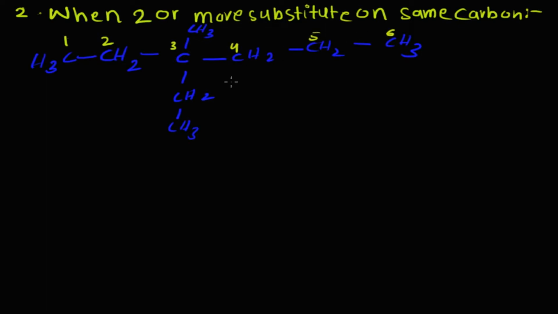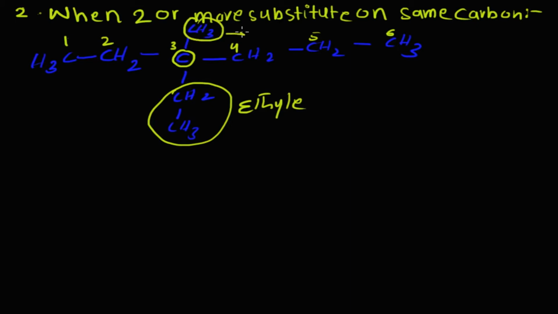If we start the numbering from here, 1, 2, 3, 4, 5, 6, the same numbering also applies here. So we see there are two different groups on the same carbon. This carbon 3 has the ethyl group and this one is the methyl group.